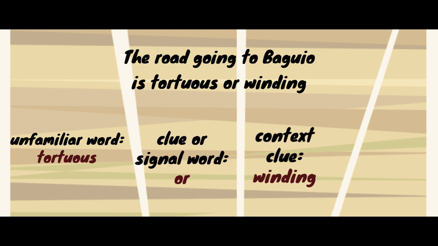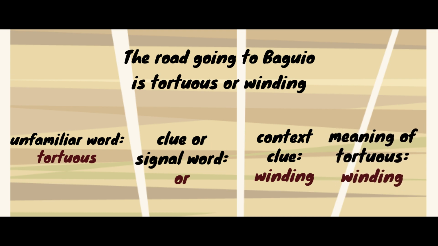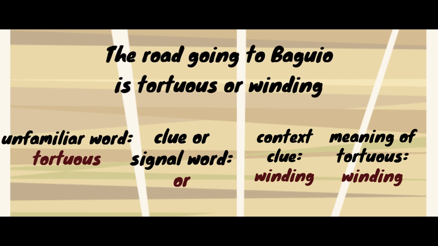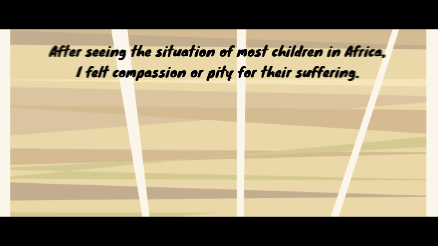Can we now identify the meaning of the word tortuous? Yes, the meaning of the word tortuous is winding. Why? Because the type of context clue here is synonyms. And when we say synonyms, nearly the same word. Synonyms, kasing kahulugan.